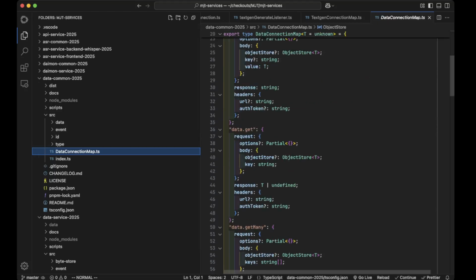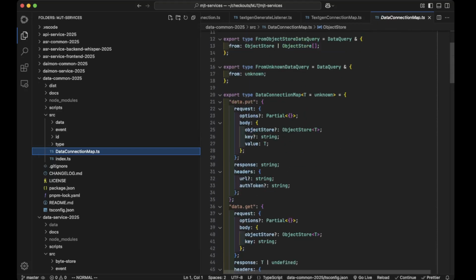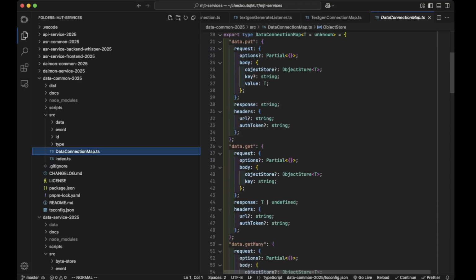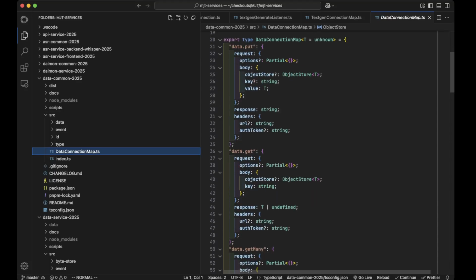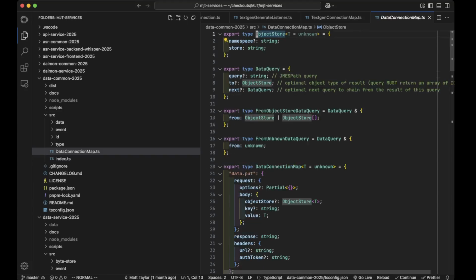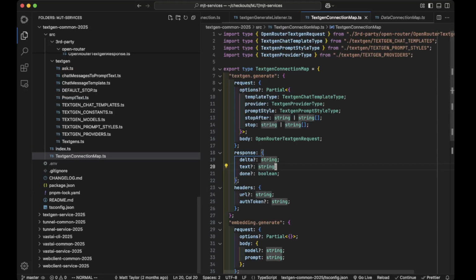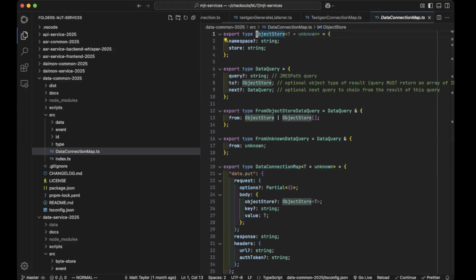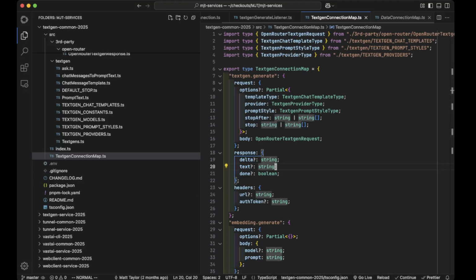So here we go. Here's the connection. Remember, everything's in operation, and then we have request, response, and headers. So data put: I have this idea of an object store, which is basically just a namespace. Optionally, you don't have to put a namespace in the store name. So it's essentially where you're going to store the data, or you can think of it as what the type of the data is, if you want to think of it that way.